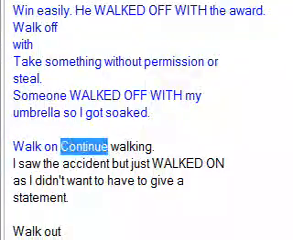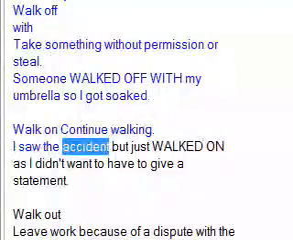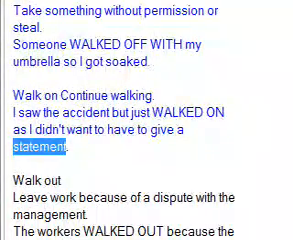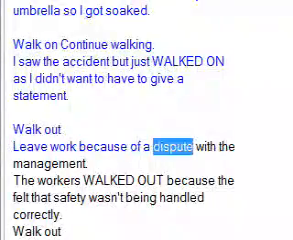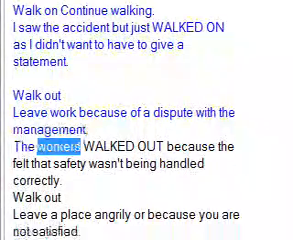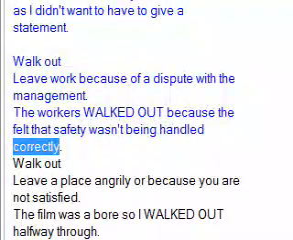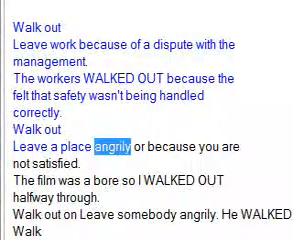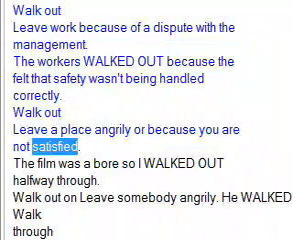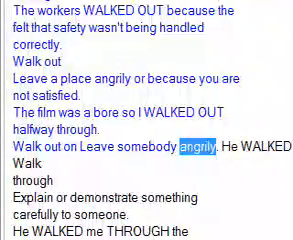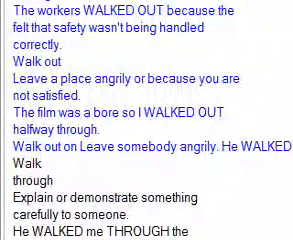Walk on: continued walking. I saw the accident but just walked on as I didn't want to have to give a statement. Walk out: leave work because of a dispute with the management. The workers walked out because they felt that safety wasn't being handled correctly. Walk out: leave a place angrily or because you are not satisfied. The film was a bore so I walked out halfway through. Walk out on: leave somebody angrily. He walked out on his wife last year.